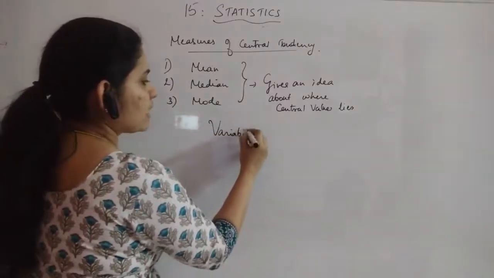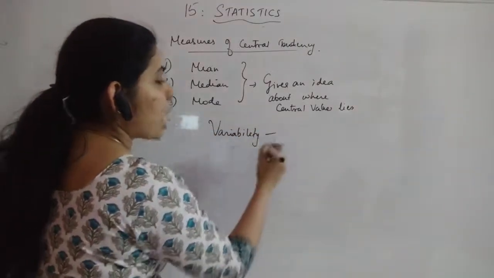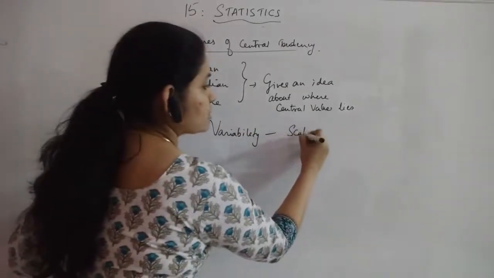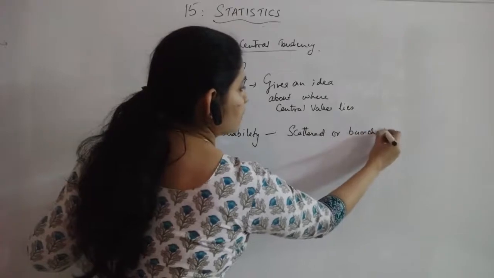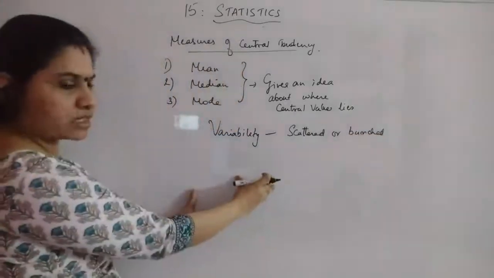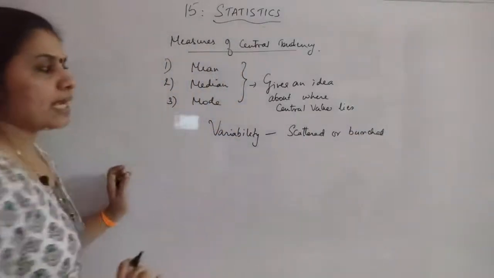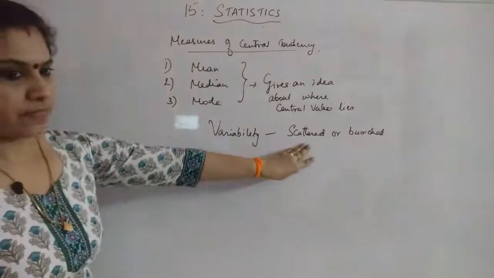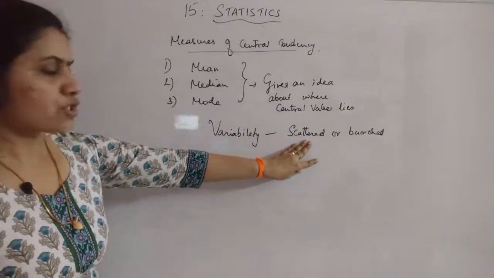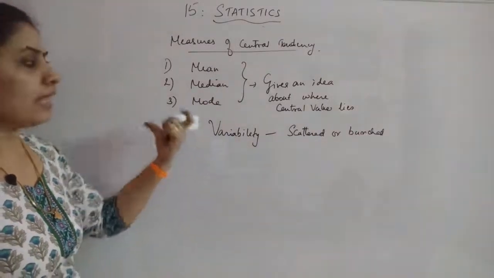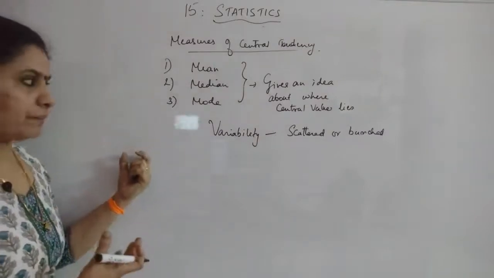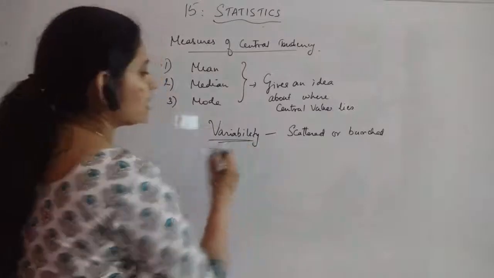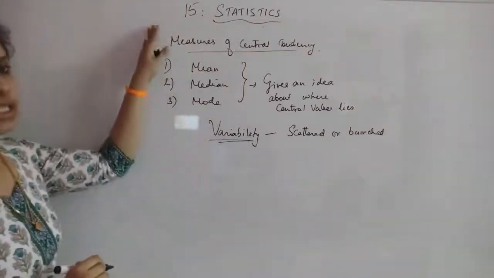The meaning of variability is how much the data are scattered or bunched. Bunched means they are clumped at one point, or how much the data are scattered. That's what we need to know to complete the information about the data. So this variability is what we are studying in this chapter.